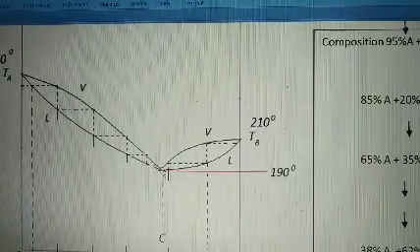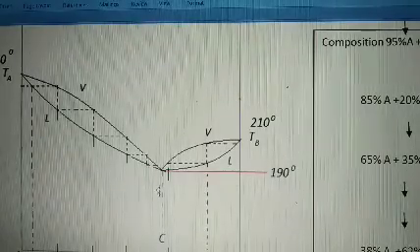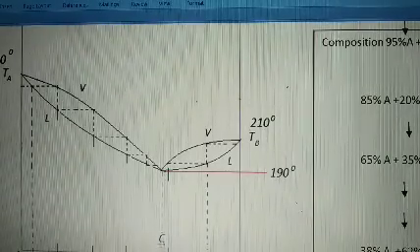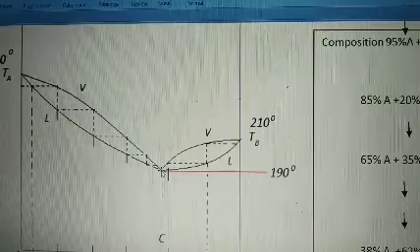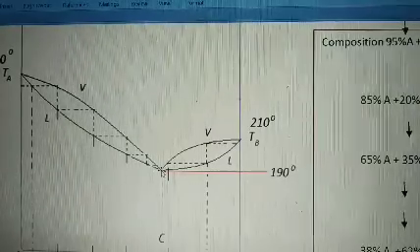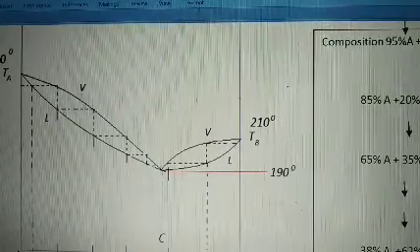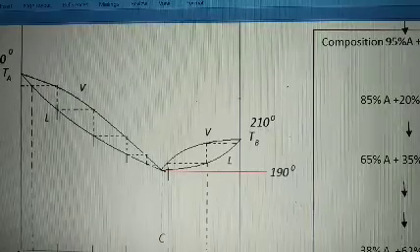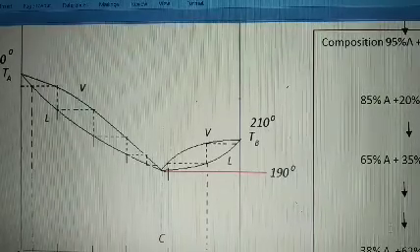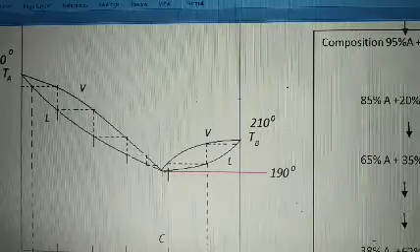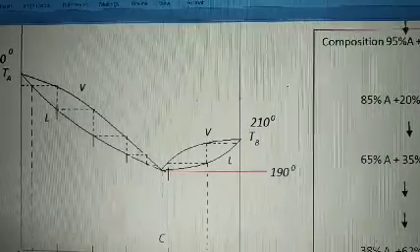So at this particular composition, whatever composition is present in the liquid state, the same composition will be present in the vapor state. And as a simple example, I have taken 38% A and 62% B. That is the azeotropic concentration.